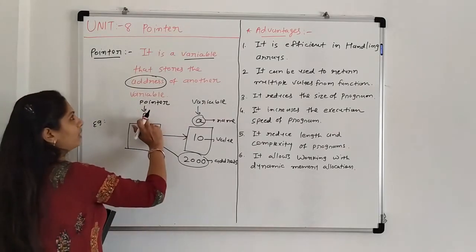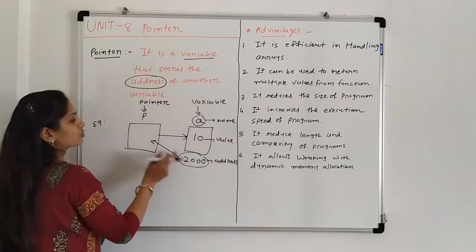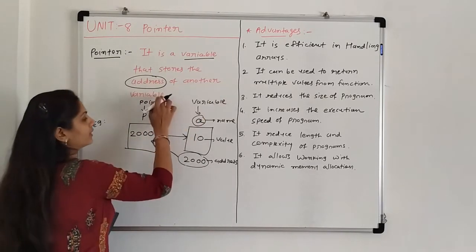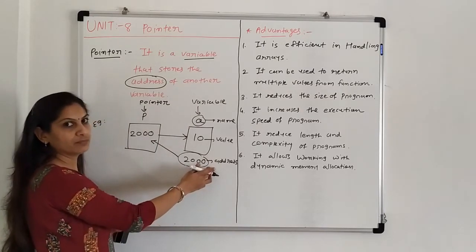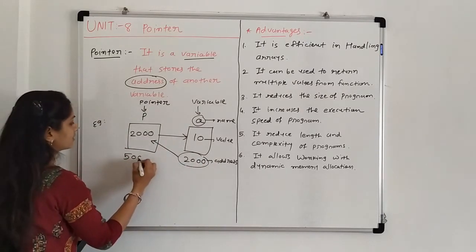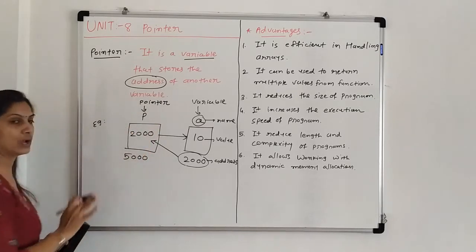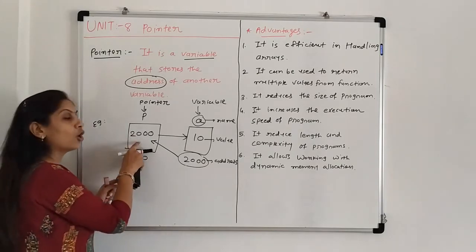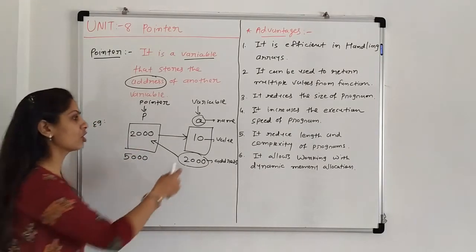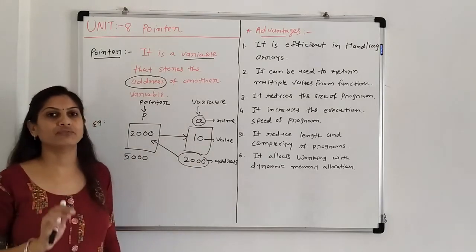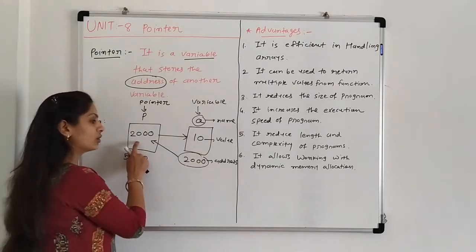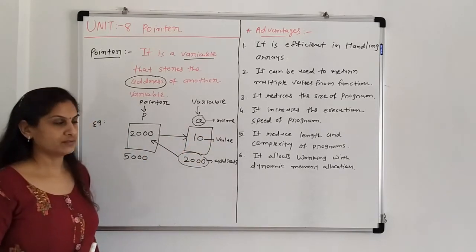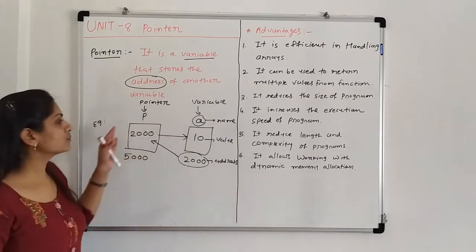So p is a pointer variable that stores the address, that is 2000, of another variable, and the other variable is, for example, a. Suppose the address of the pointer itself is 5000. So this is the concept of a simple pointer. A pointer always stores an address, not a value like 10, 20, 25, 50. It always stores the address of some other variable to which it points. Clear?